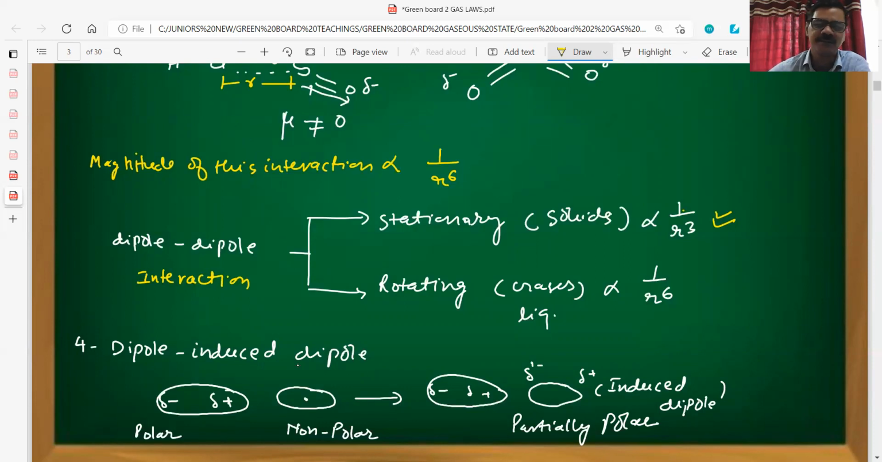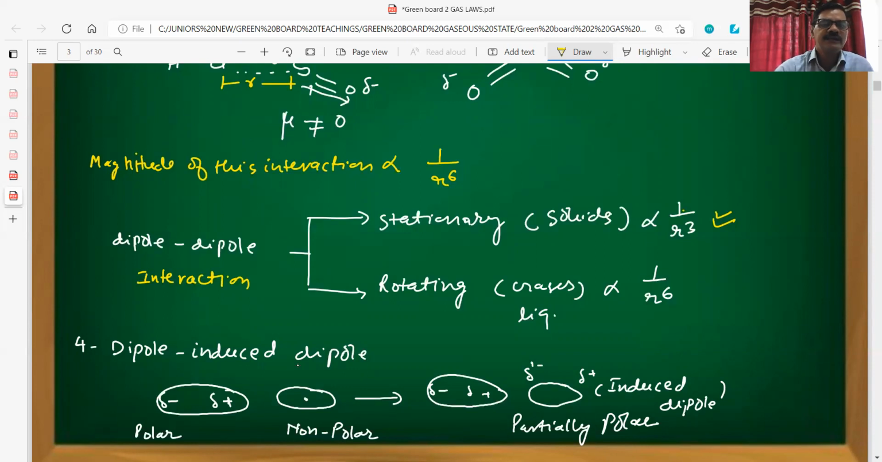And the rotating dipole-dipole interaction will be present in gases and liquids, because in gases molecules are always in constant motion. Similarly, molecules in liquid states are also in continuous motion. So in such cases, this value will be 1 by R power 6. So this is the third type of the dipole interaction.